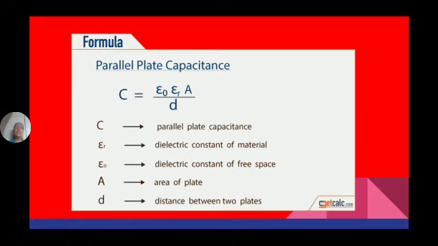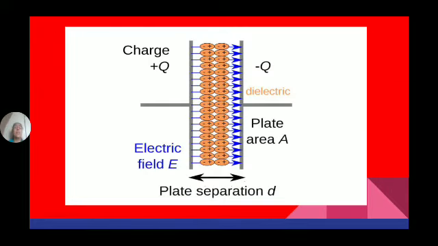C is equal to epsilon naught, epsilon r, A by d, where C is the parallel plate capacitance, or we can say capacitance of a capacitor. Epsilon r equal to relative permittivity of the dielectric material placed between the plates. See, these small circles are nothing but dielectric material.